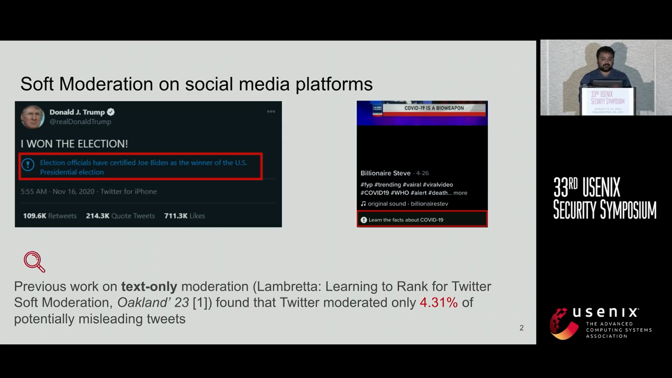So let's begin. Social media platforms such as Twitter, Facebook, and TikTok apply warning labels as a way to circumvent misleading information on the platforms in different contexts such as the US presidential election, COVID-19, and other states of emergency. But prior work has found that these labels applied by the platforms were not comprehensive, and a lot of misleading information was left unlabeled. For some context, previous work on text-only moderation found that Twitter moderated only 4.3% of potentially misleading tweets. And this motivated us to look at what moderation looked like in terms of visual misinformation.